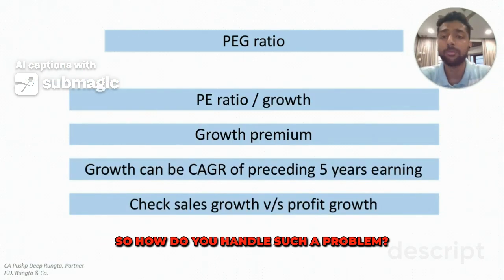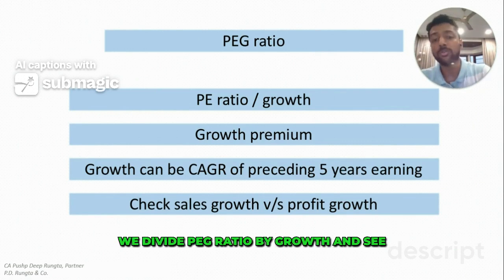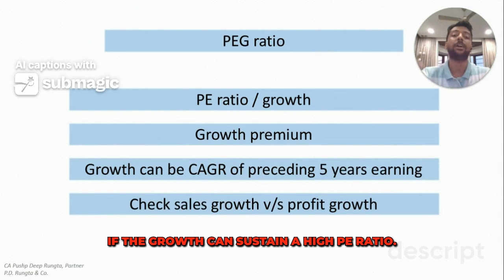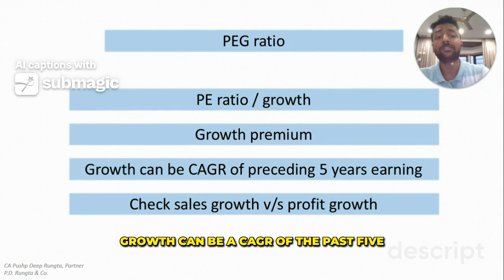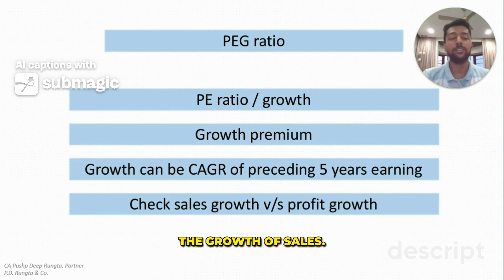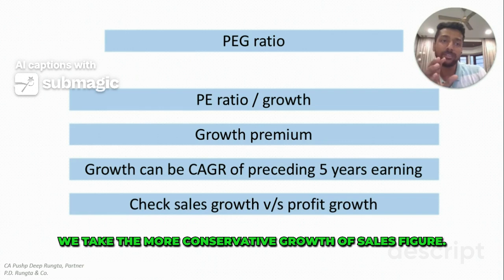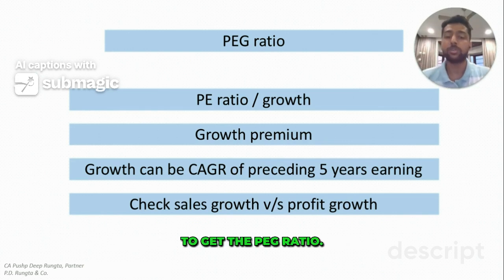So how do you handle such a problem? PEG ratio is one of the answers, wherein we divide PE ratio by growth and see if the growth can sustain a high PE ratio. Growth can be a CAGR of the past 5 years earnings, and if profit is not in sync with the growth of sale, we take the more conservative growth of sale figure and we divide that PE ratio by growth of sale to get the PEG ratio.